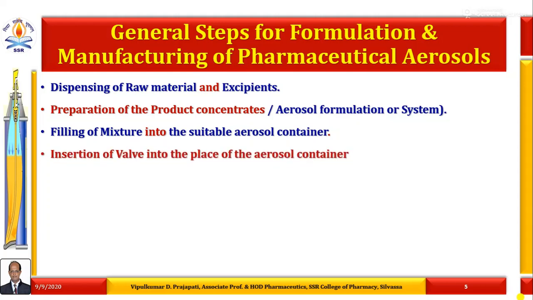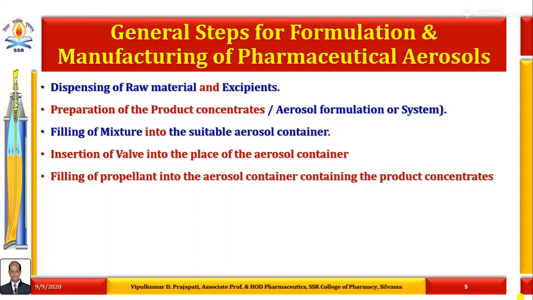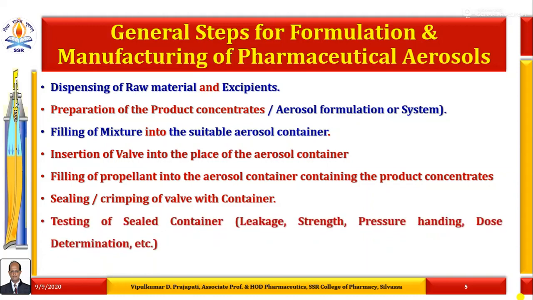insertion of the valve into place on the aerosol container, then filling of propellant into the aerosol container containing the product concentrates, then sealing or crimping of the valve with the container, and finally the testing of the sealed container by leakage test, spray test, pressure handling test, dose determination test, etc. will be followed.